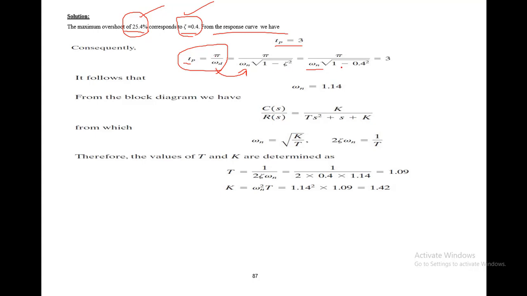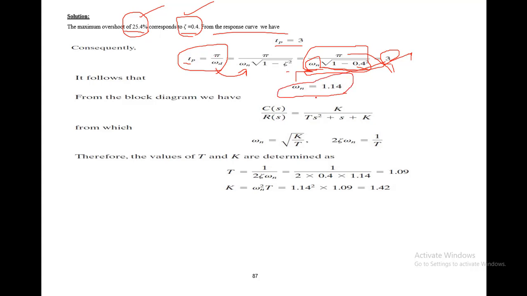If you put the value of zeta, that is 0.4, and solve it, you will get this, and you equate it with 3. Just do the cross multiplication, bring this pi into the denominator, bring omega n into the numerator, and bring this 3 into the denominator, and then solve. You will get the value of omega n, and it will turn out to be 1.14.